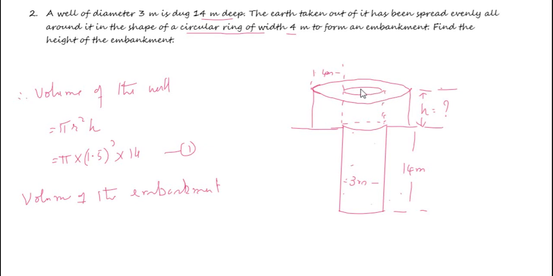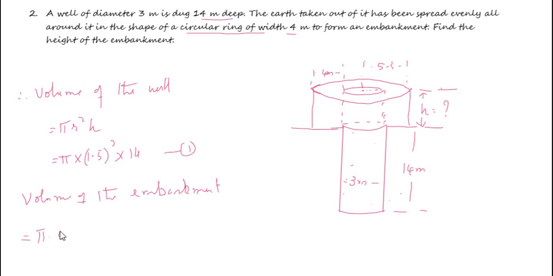So for the outer cylinder, what is the radius? Now this is 1.5 meters and the width is 4 meters. So the radius of the larger cylinder is 5.5 meters. So the volume of the larger cylinder is pi into r square.